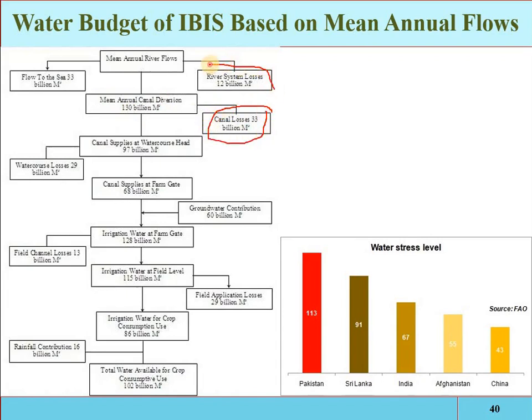If these losses are controlled and the area is developed for agricultural purposes, then the water will be properly utilized and the food demand will be overcome. Also, there will be no need for groundwater extraction, so the ground reservoirs and resources will be conserved. So that is the water demand. See, Pakistan's water stress level is high.